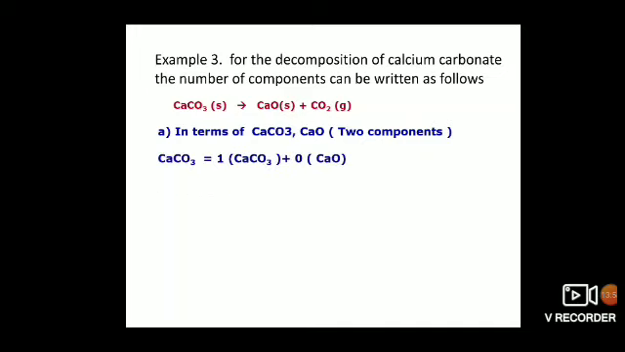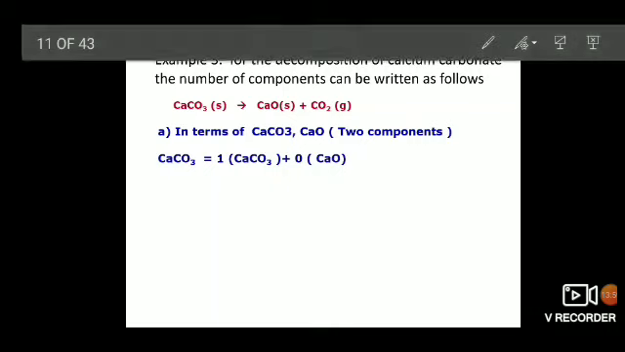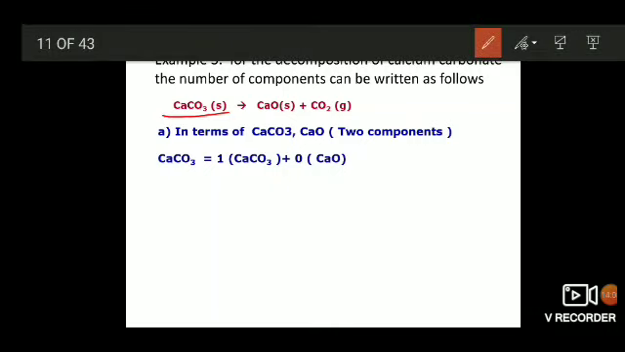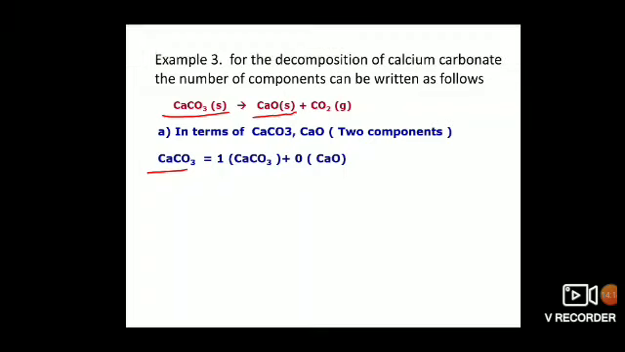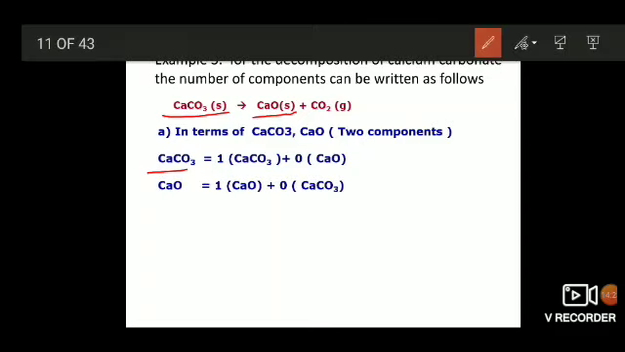How? We shall see. First phase. In the equation, first phase is CaCO3. Now, how can CaCO3 be expressed in terms of CaCO3 and CaO? That is 1 into CaCO3 plus 0 into CaO. Now, what is the second phase in the equation? CaO. How can that phase be expressed in these 2? CaO is expressed in terms of these 2 only. That is 1 into CaO and 0 into CaCO3.